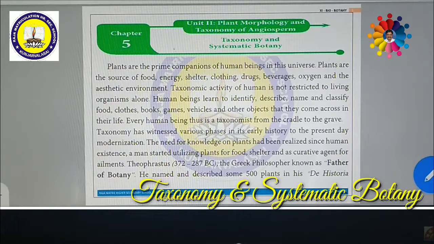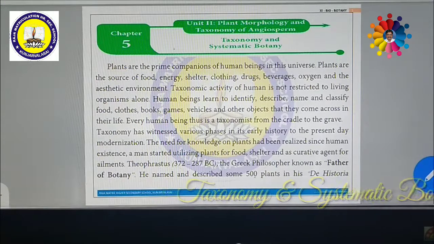The term taxonomy itself we can divide into taxa and nomos. Taxa means arrangements. Nomos means systematic, or under the rules or law. So arrangements of plants on the basis of rules and law is called taxonomy. Then what is systematic botany? It is a system in which the study of taxonomy goes along with phylogenetic relation.